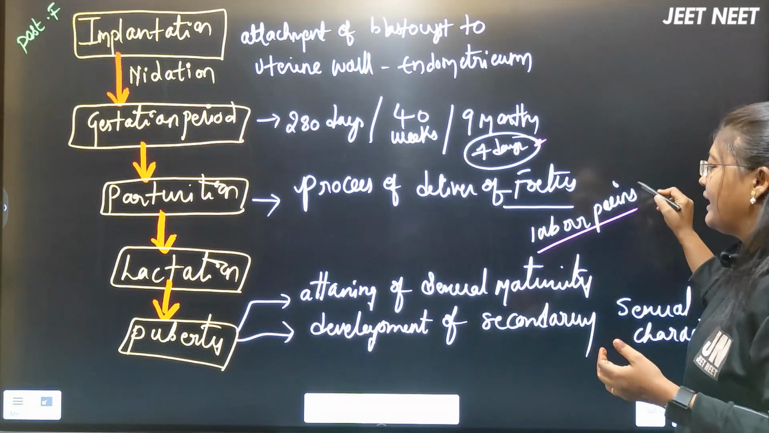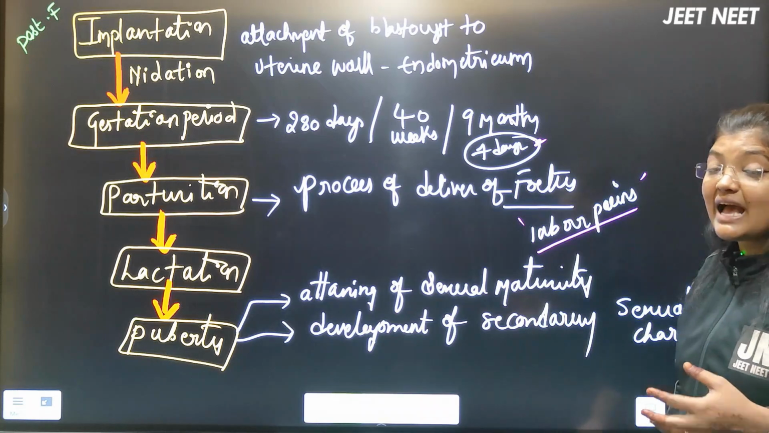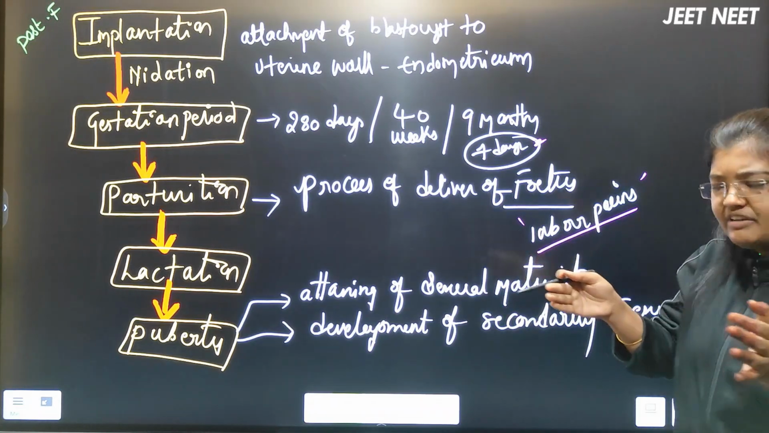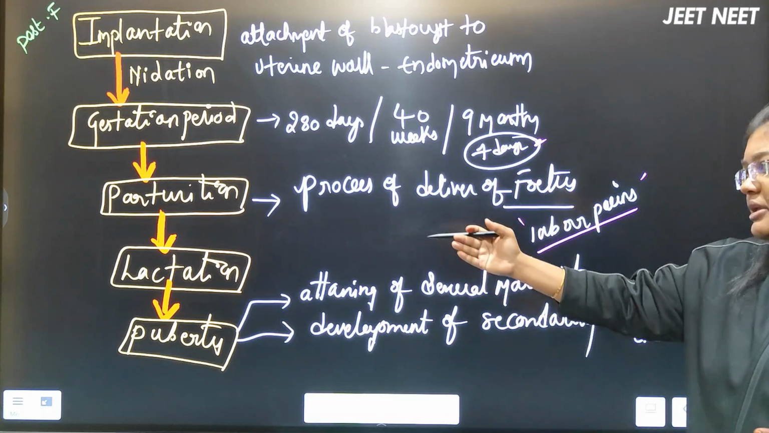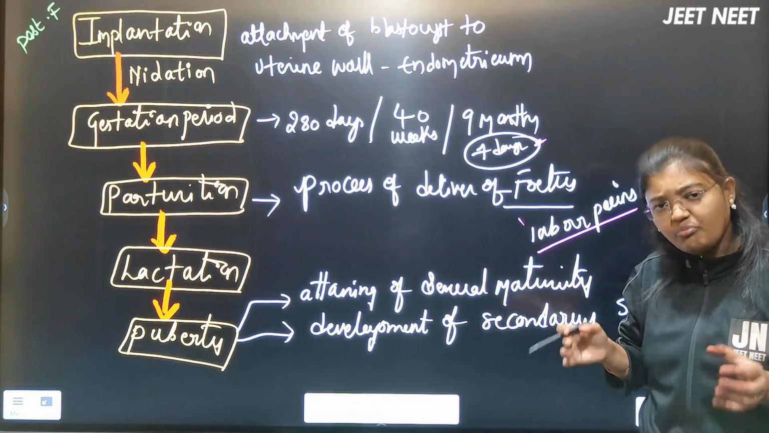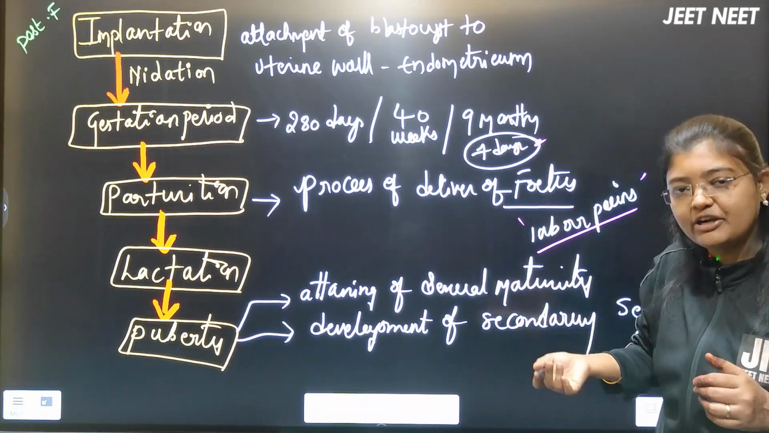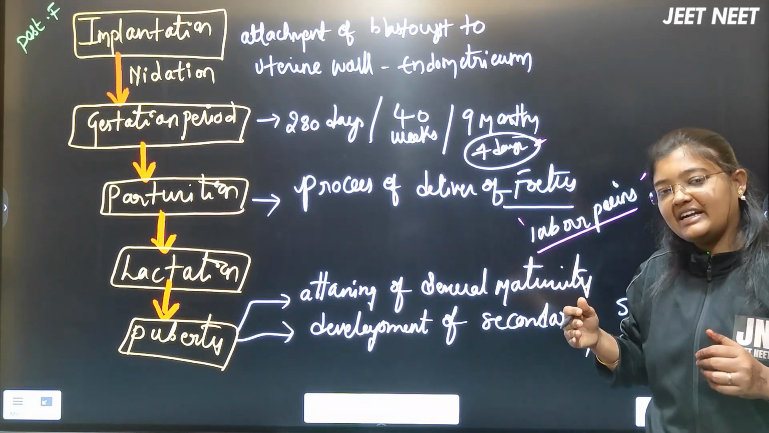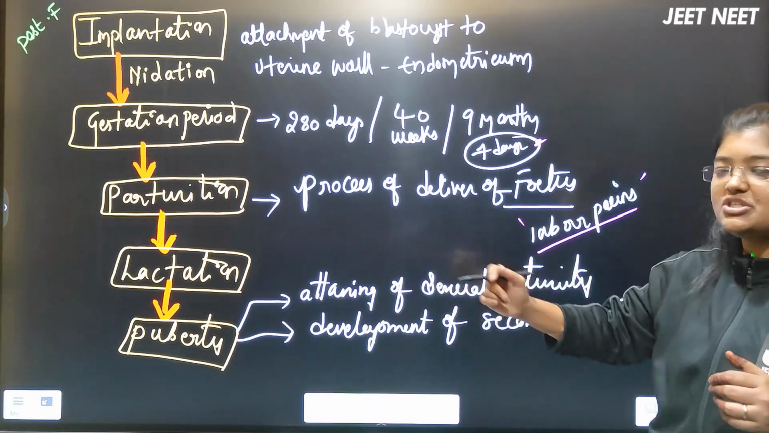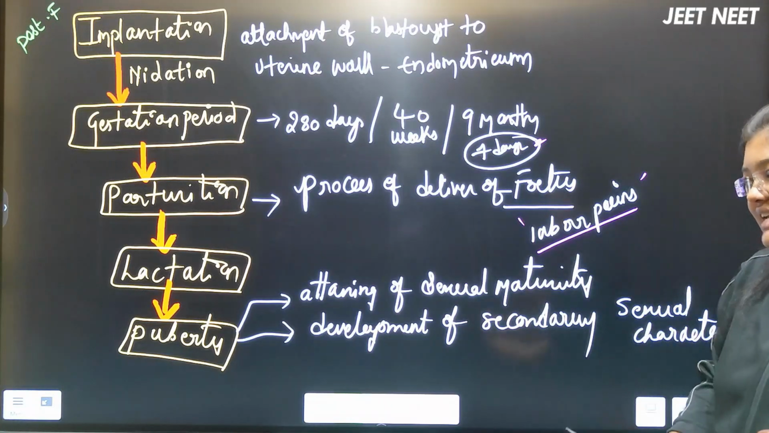At that time, whatever pains the mother's body experiences, we call those labor pains, because of the contraction of the uterine wall, right? After parturition, the fetus is delivered. Now we call it a baby, or an infant, to whom lactation needs to be provided. After the lactation, the developmental period of the baby will happen and it reaches puberty. Until here, the NCERT has given all these events very clearly.